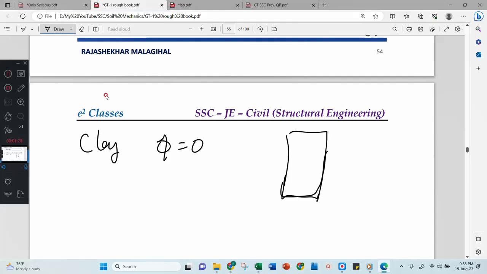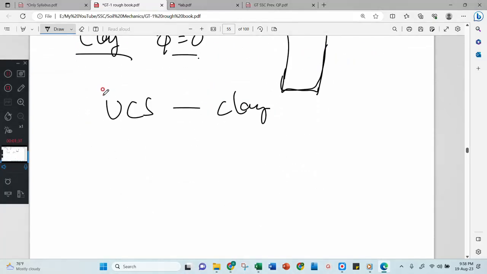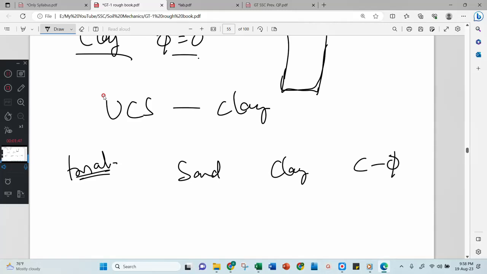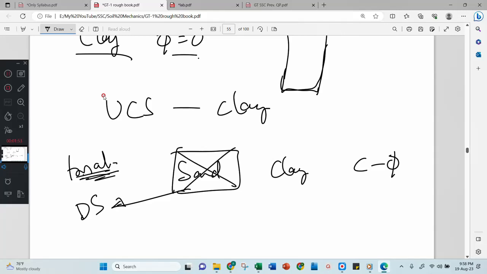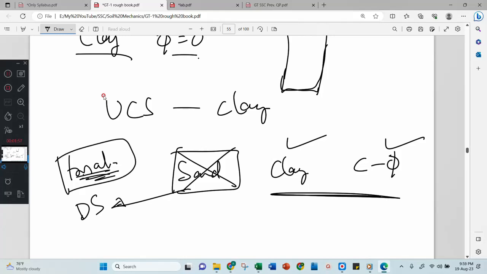Therefore the unconfined test, UCS, is for clay samples. Then the triaxial test: you can use sand, clay, and C-phi soil also. But usually sand is tested by direct shear test, therefore they will not perform triaxial here. For clay or C-phi soil you can use the triaxial test.